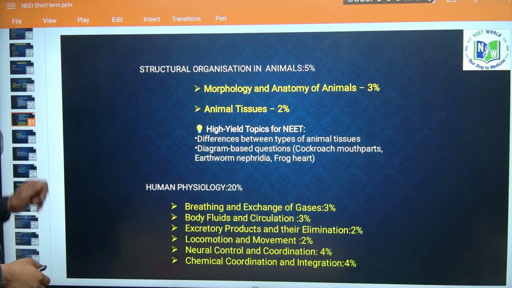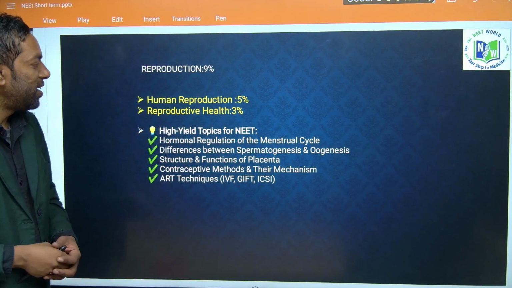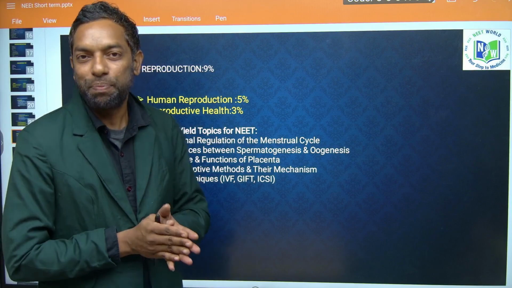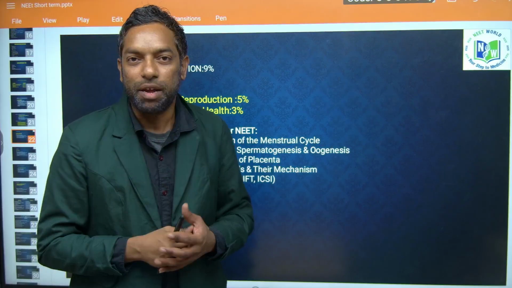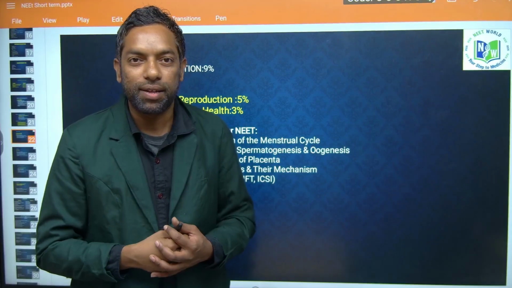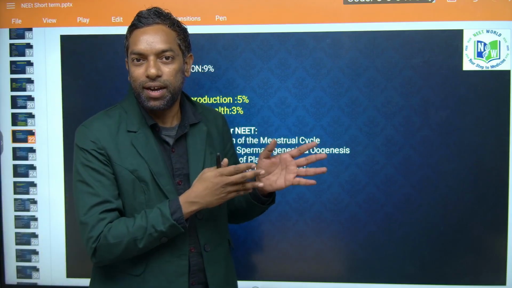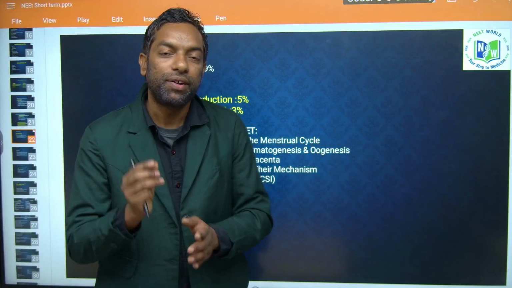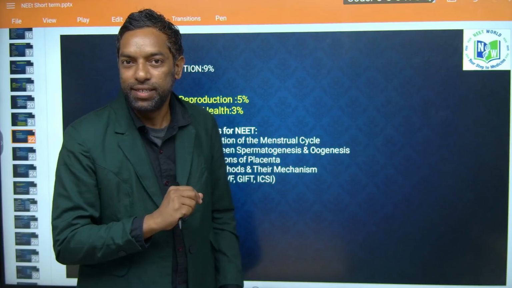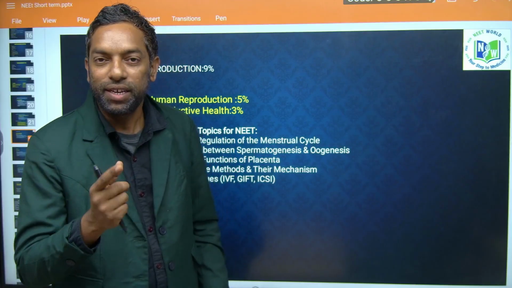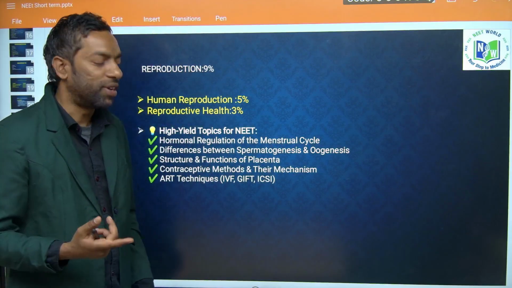Next chapter: human reproduction and reproductive health. This chapter is very tough, and most aspirants feel it is time consuming, but the questions are accurate if you track them. Observe this: if the topics are very tough, the questions are framed very easily, but if the topic is very easy, they can make confusing questions. That is NTA's strategy. You have to focus.